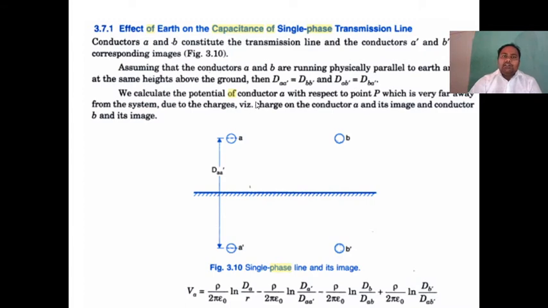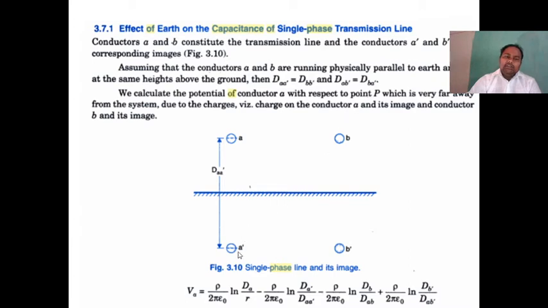We calculate the potential of conductor A with respect to point P, which is very far away from the system, due to the charges on conductor A and its image and conductor B and its image. So, as already told, A dash is the image of A, B is the actual conductor, B dash is the image of the conductor. Consider one point P. The distance between conductor A and point P is dA.